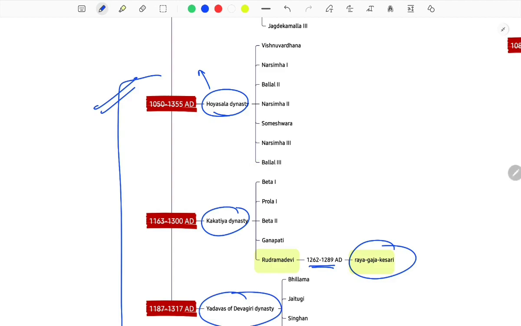I'm not pretty sure whether these are the last kings or not. Wherever I am confirmed, I mentioned the last king. Wherever I am not, these are just the most famous and prominent kings we found mentioned in our textbook or in general history books. Otherwise, every dynasty has been ruled by many kings.